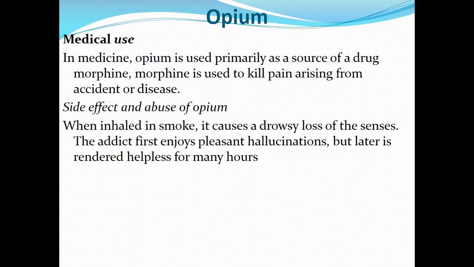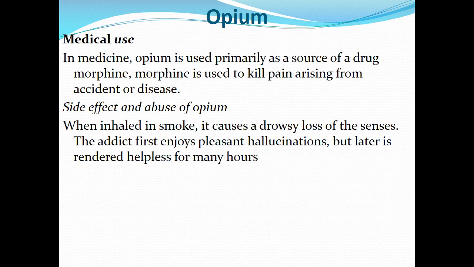Opium. Medical use. What is opium used for medically? In medicine, opium is used primarily as a source of a drug, morphine. Morphine is used to kill pain arising from accidents or disease. So opium is used as a source of a drug. There's a drug called morphine that is derived from opium. And the work of morphine is to kill pain. And this pain can arise from accident or disease.